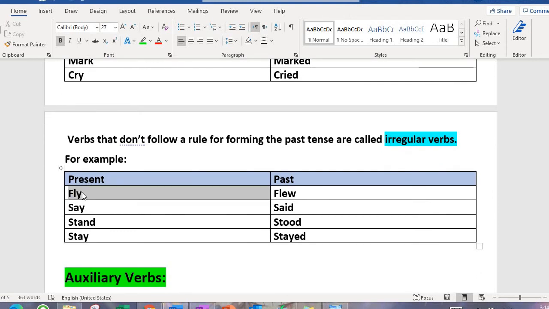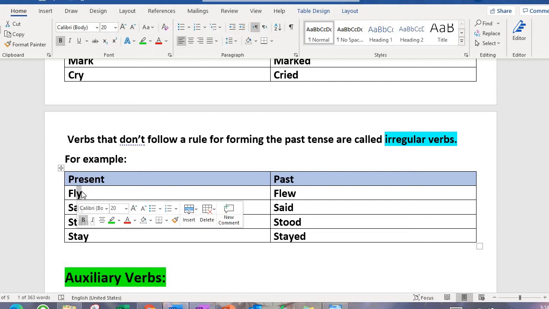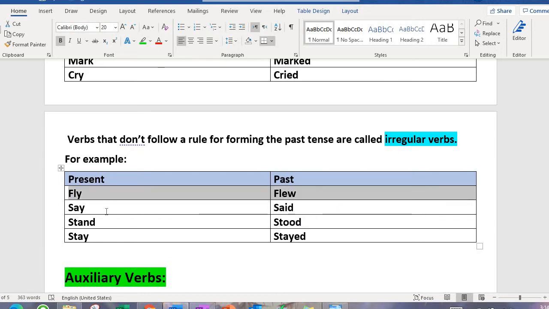So fly, over here you can see fly ends with a Y. When we convert it into past tense, it is not going to become flyed. Why? Because the past tense is flew. Next one is say. In the present tense we use the verb say, but if we are talking about someone who has already said something, we do not write say, we say said.